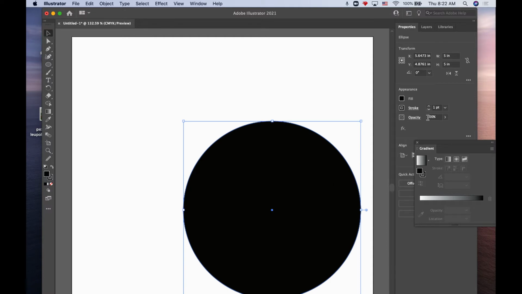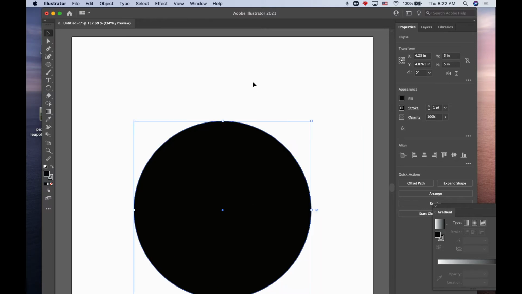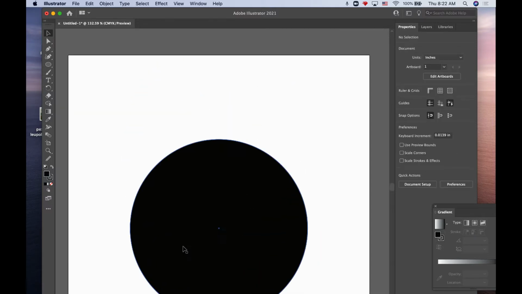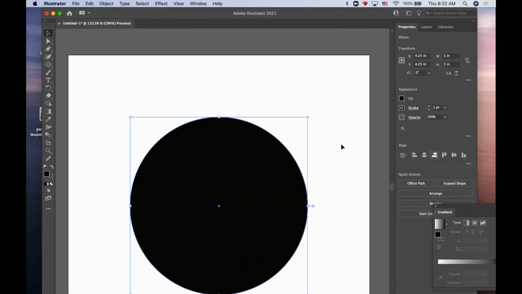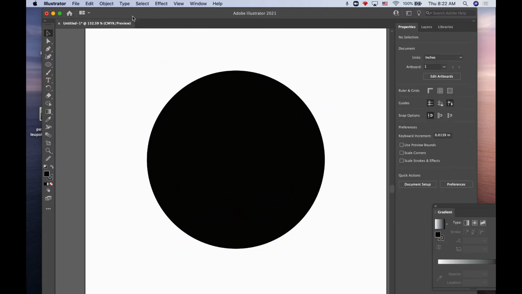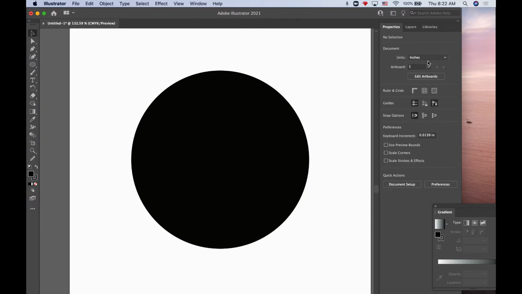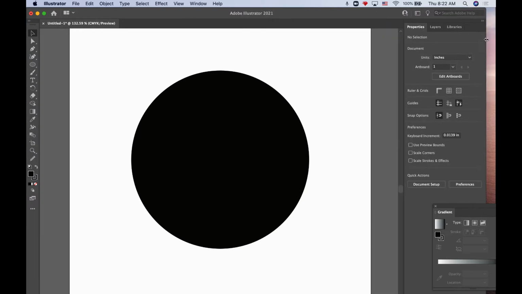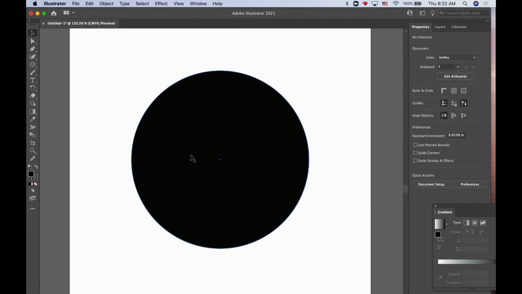If I want that centered, I'm going to come over to my Align palette and center it in the center of my square. Do that again. Move it up. That's nice. That's a nice black dot. So let's talk a little bit about borders. Offset path is extremely useful in creating borders.